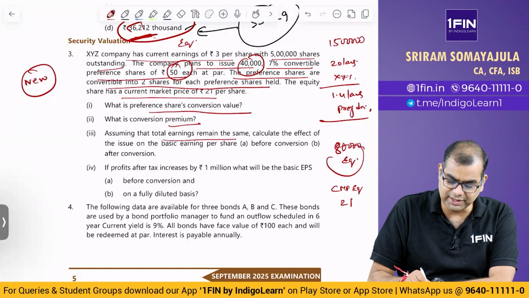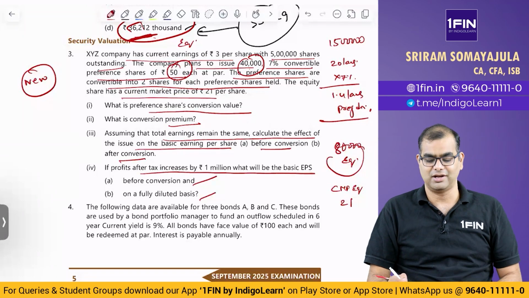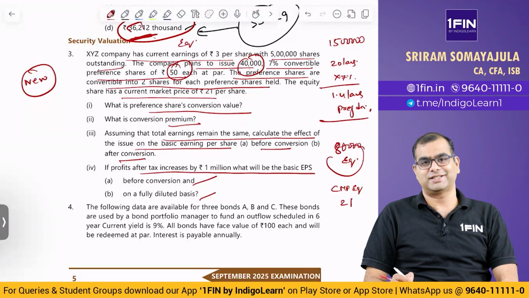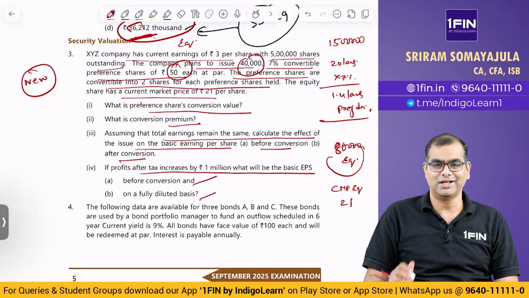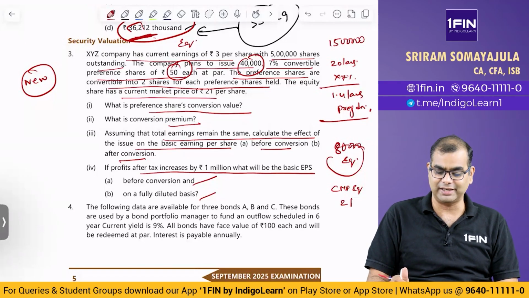Assuming that the total earnings remain the same, calculate the effect of the issue on the basic EPS before conversion and after conversion. If profits increase by 1 million rupees, what will be the basic EPS before conversion and on a fully diluted basis? Now whether this meets your earnings per share standard and all that, I don't know the way they have worded it, but I understand at least what they have in mind. Let us see what it is.